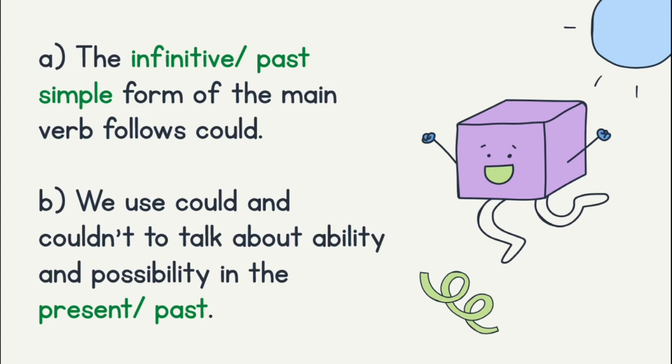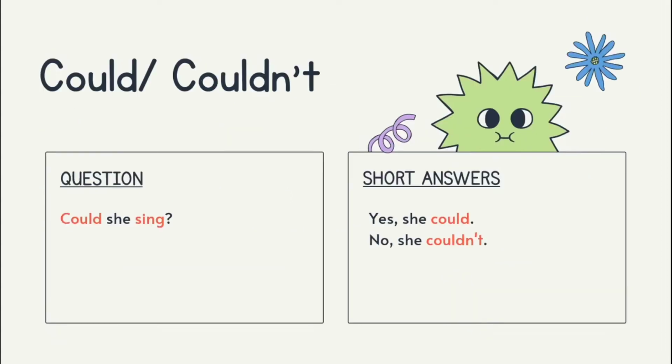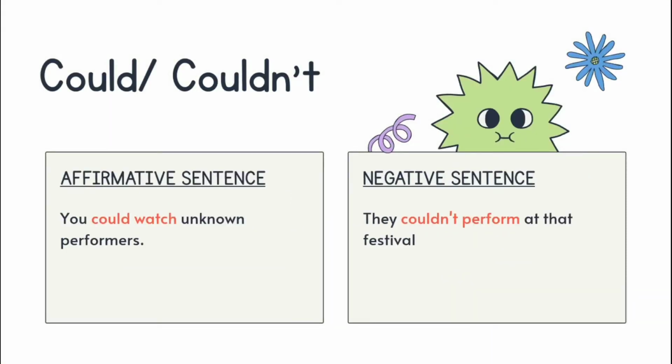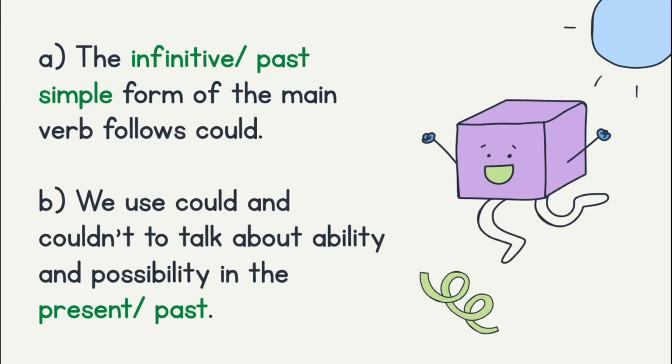For A, you need to choose either infinitive or past simple. For B, you need to choose either present or past. You can look at the table and then decide which words complete the rules. Once you have done, we will discuss which words complete these rules.